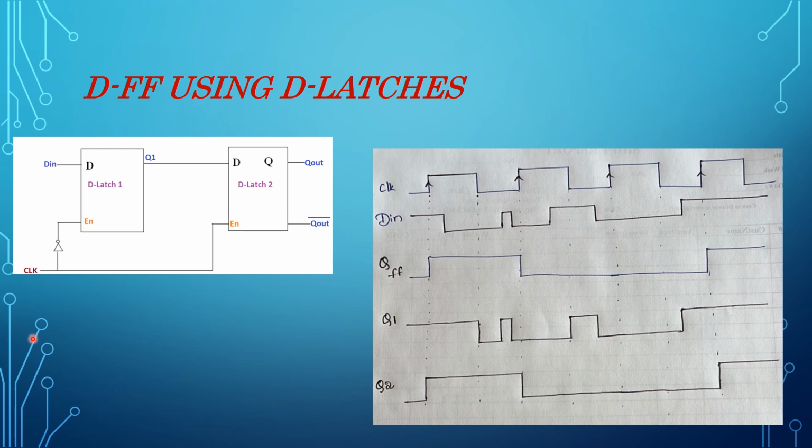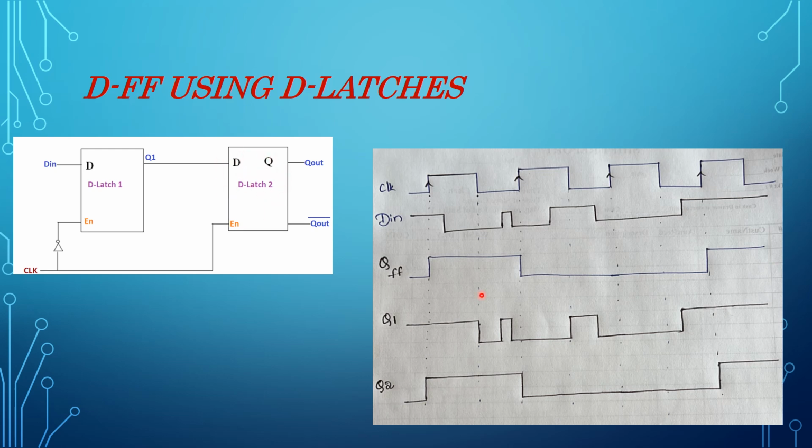Whereas a flip-flop is not like that. It depends on edges, either positive edge or negative edge. That is the difference between flip-flops and latches. We are giving the inverted clock to the enable signal of D-latch 1, and the direct clock signal to the enable input of D-latch 2.